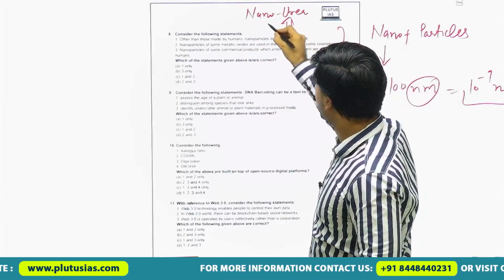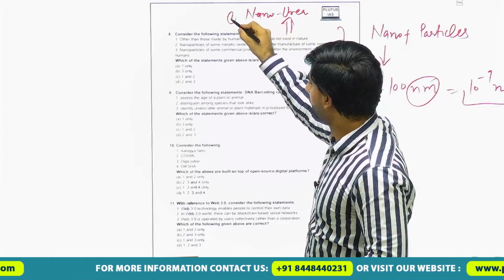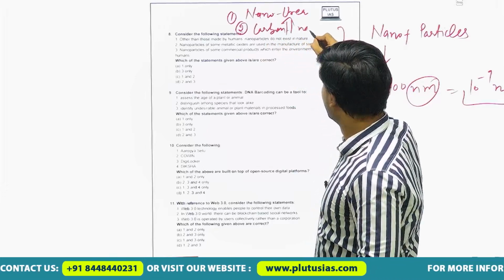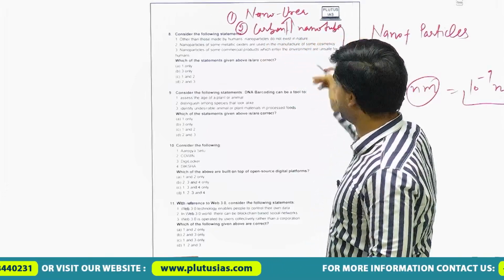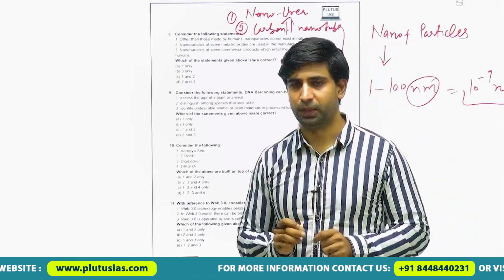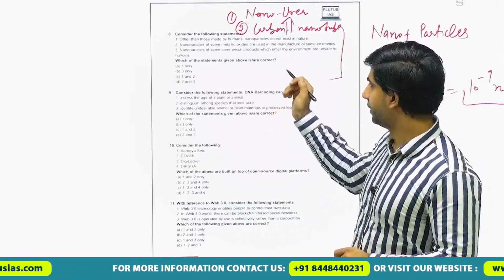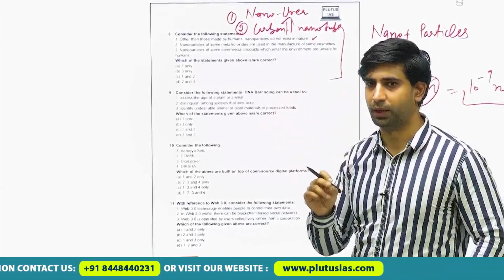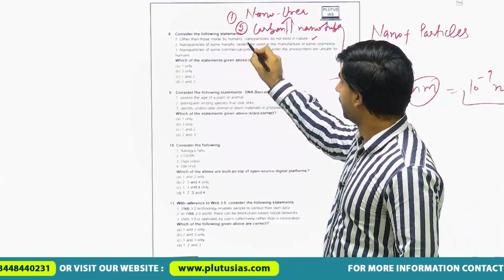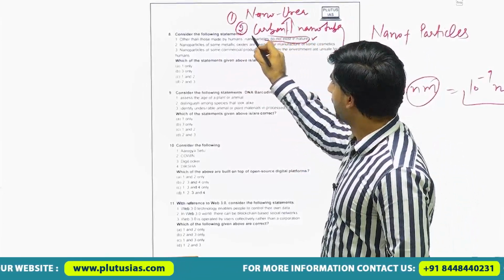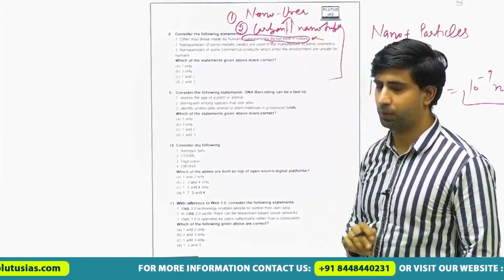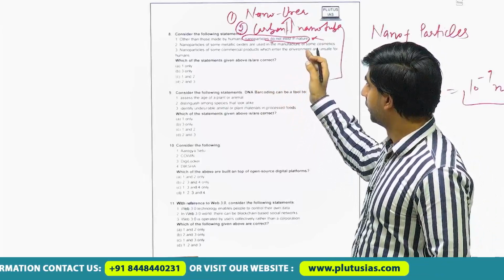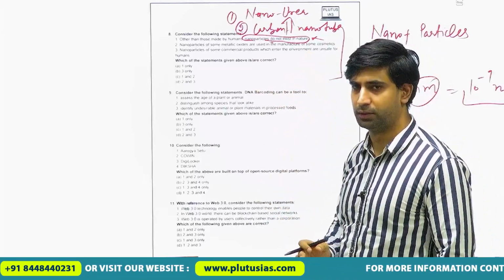We know a number of examples like nanourea. This is a term much in the news, nanourea. And second, we know carbon nanotubes. You can see how current affairs based knowledge helps you decide whether the given statement is right or wrong. So we must link the static with the dynamic part. Here, "do not exist" makes the statement wrong, as we have a number of examples of nanoparticles other than human-made ones existing.